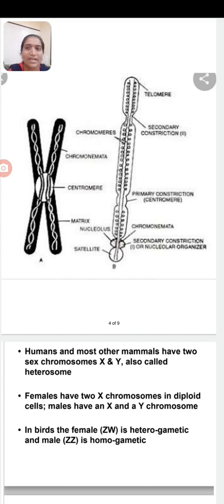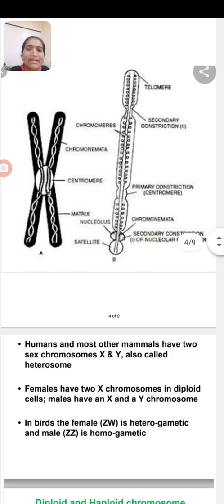Once again, I would like to repeat the labels of the diagram. In the first diagram, both arms of a chromosome are held together by a centromere, then there is the chromonemata, which is filled with DNA. Then the ground substance called the matrix. Then in the next diagram, from the upper side, the upper level